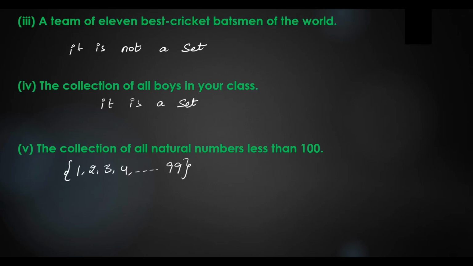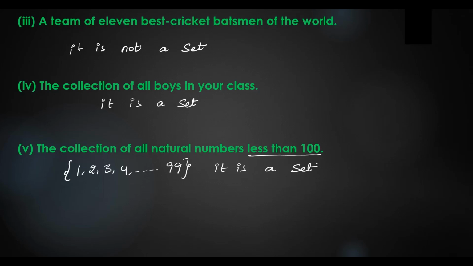Because it is less than 100. And what are natural numbers? Natural numbers start from 1 and go to infinity, in positive numbers only. So the collection of all natural numbers less than 100 is a set.